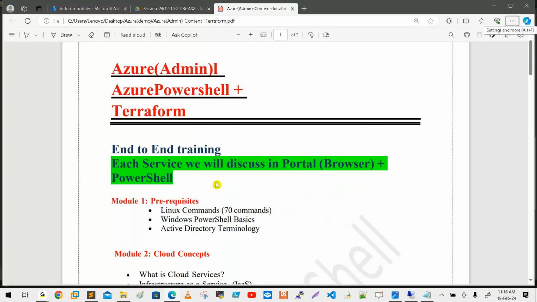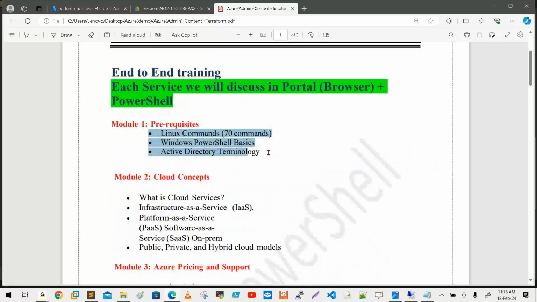Okay, so this is a prerequisite. I am going to explain it in module 1. But Active Directory, I will explain not here. Entra ID, now we are calling it Azure Active Directory. At module number 7 time, I will explain.